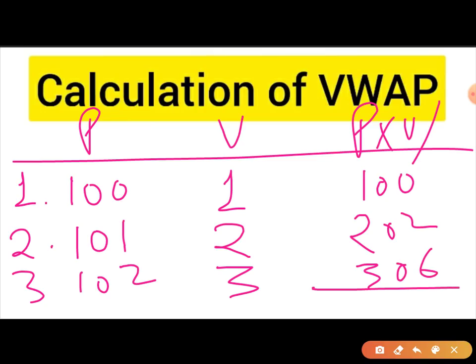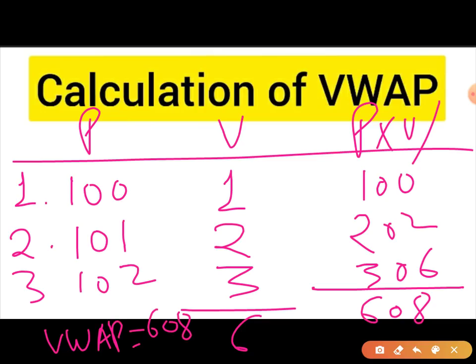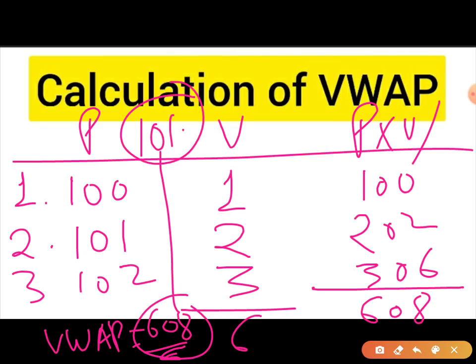Now if we add all of them, it comes out to be 608. Now if you divide 608 by the number of shares which have been traded, that is 6, then the VWAP comes. VWAP is nothing but the average of all of them, 608 divided by 6, which makes it 101 point something. So this is the VWAP.